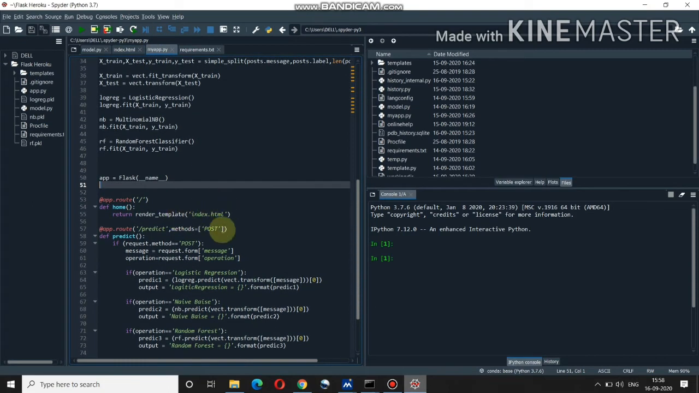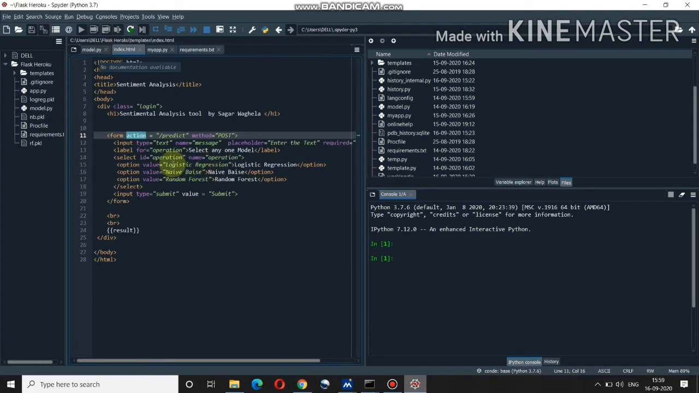I have used a method called post. When the person hits this button on index.html, I have 3 fields. First is the input field, second is the model selection field. So I have given 3 models. From these 3 models, you have to select one model, that is logistic regression, naive Bayes, or random forest. After selecting the model, you have to submit.